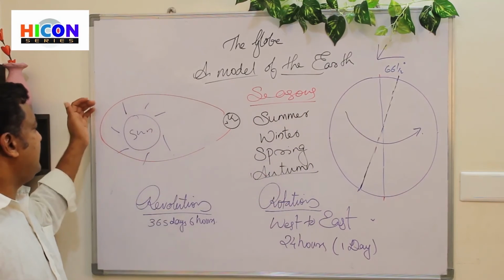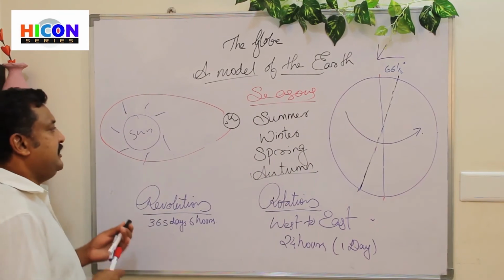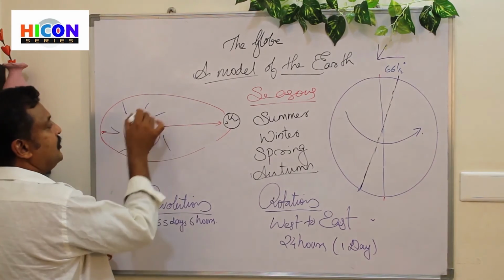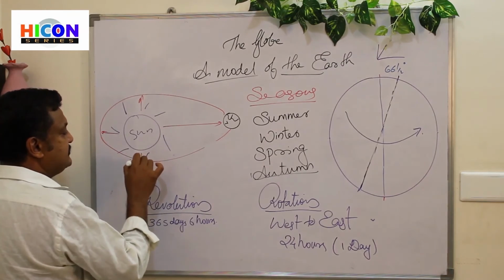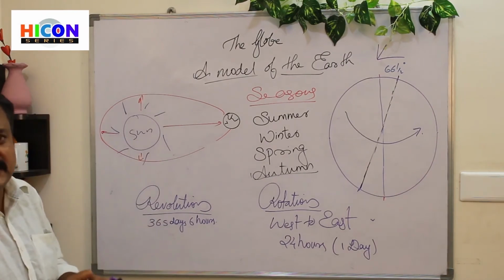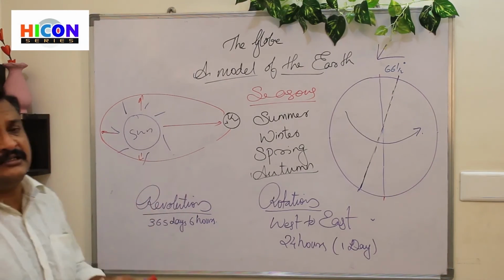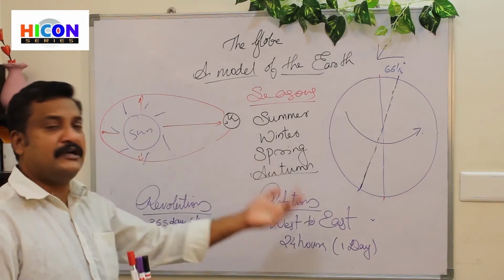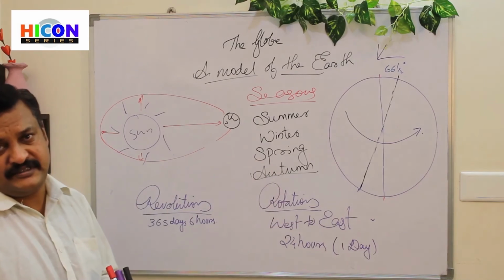At different parts of the orbit, the distance changes; here it is very long, here it will be short. Because of these changes in the distance of the earth from the sun, we have different seasons.